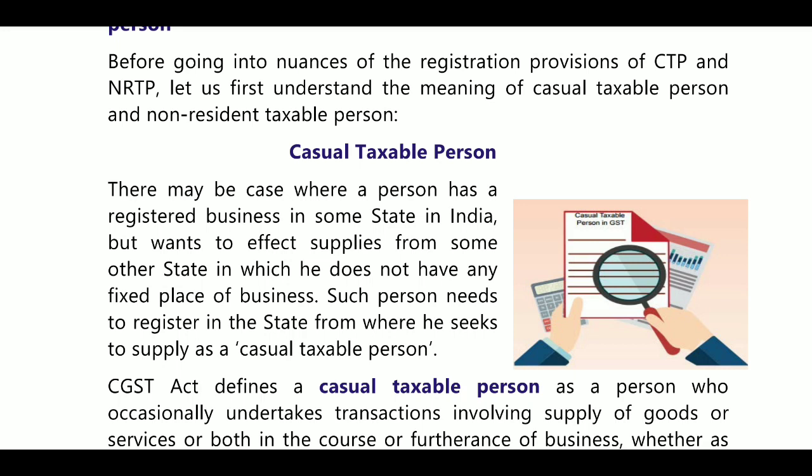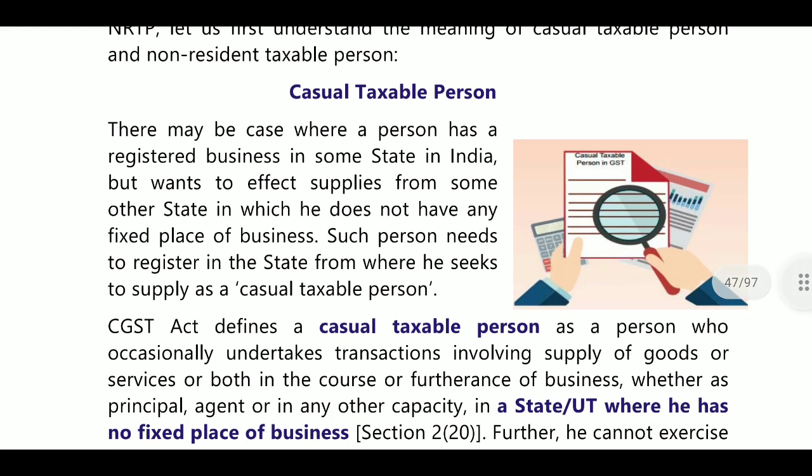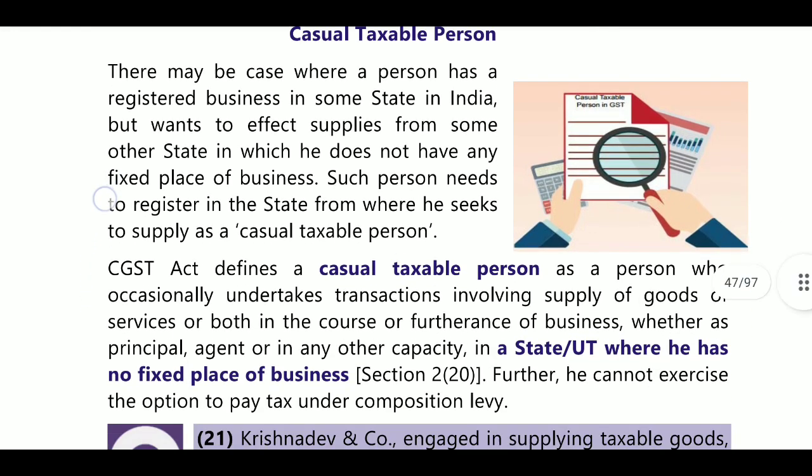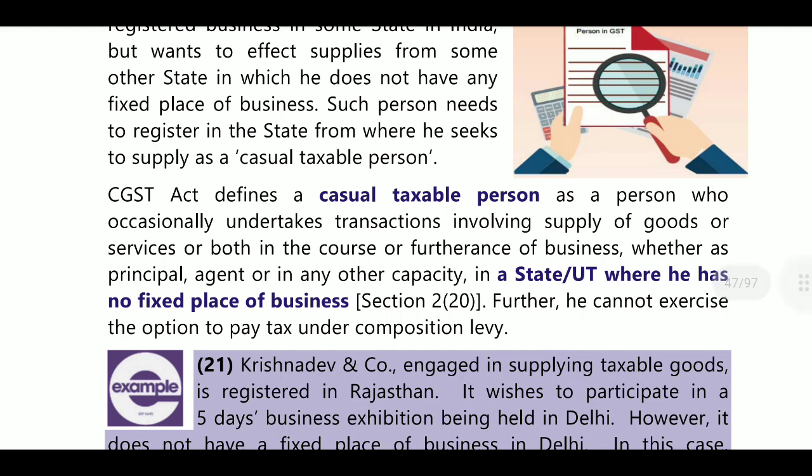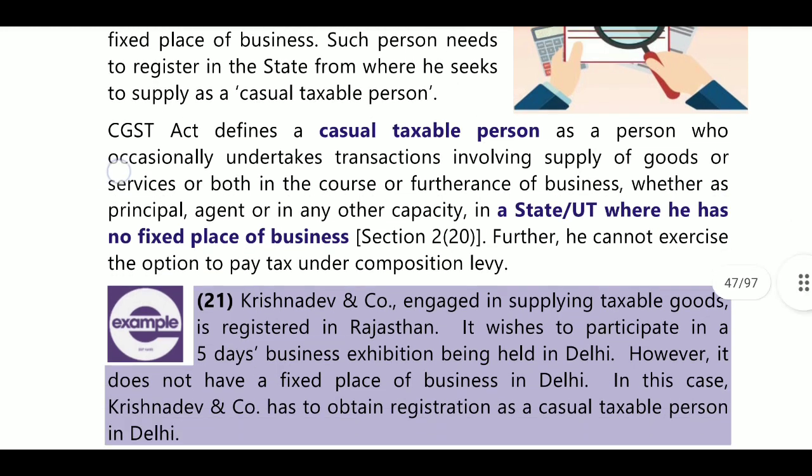Such a person needs to register in the state where he is seeking to supply as a casual taxable person, where he does not have any place of business. He wants to carry on a business on an occasional basis. That person is required to get registration where he has no fixed place of business. This is known as a casual taxable person.